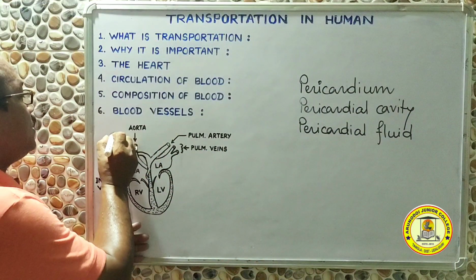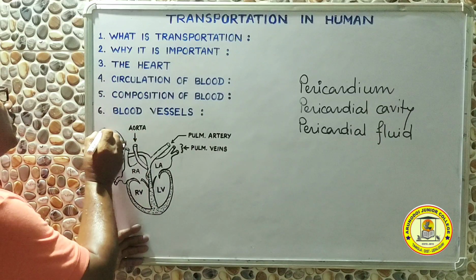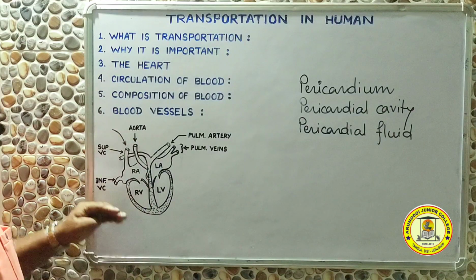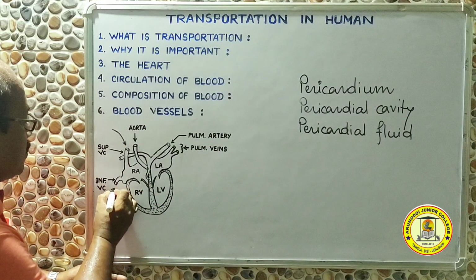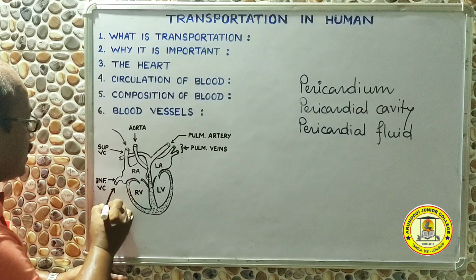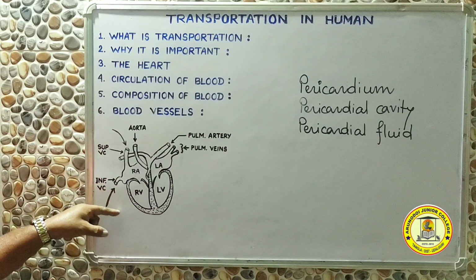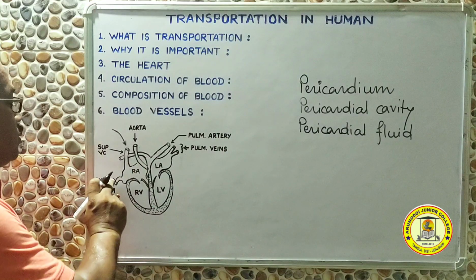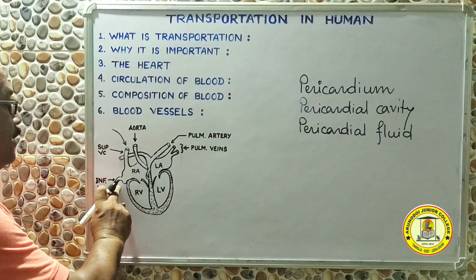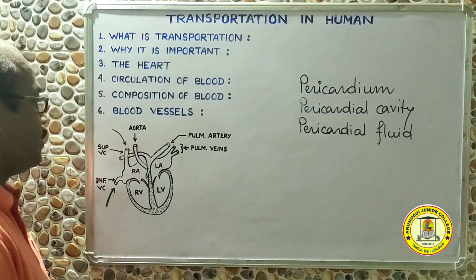First, impure blood from different parts of the body will enter the right auricle through the superior and inferior vena cava. This is the first step you need to remember.